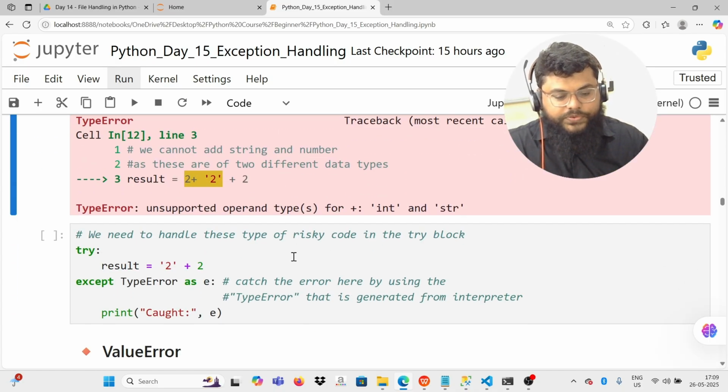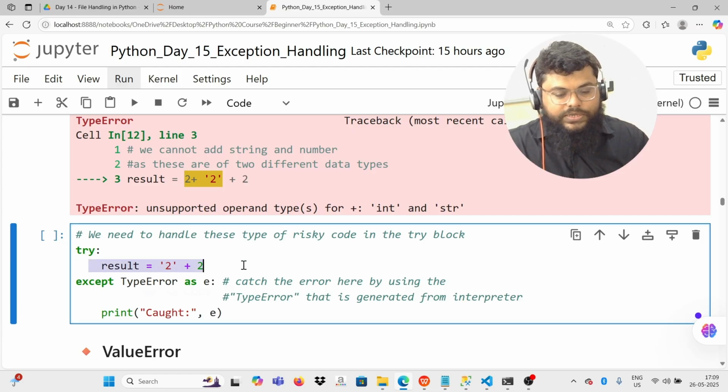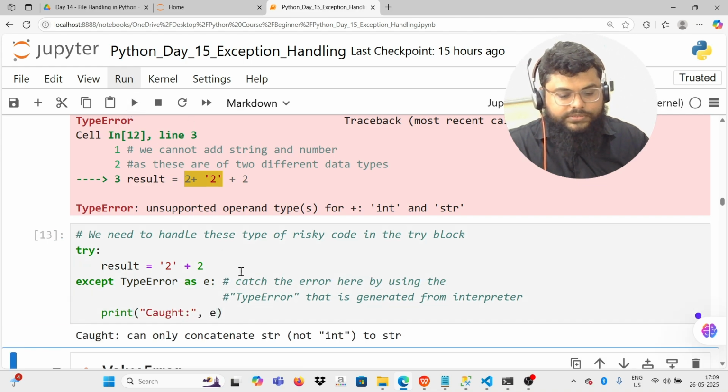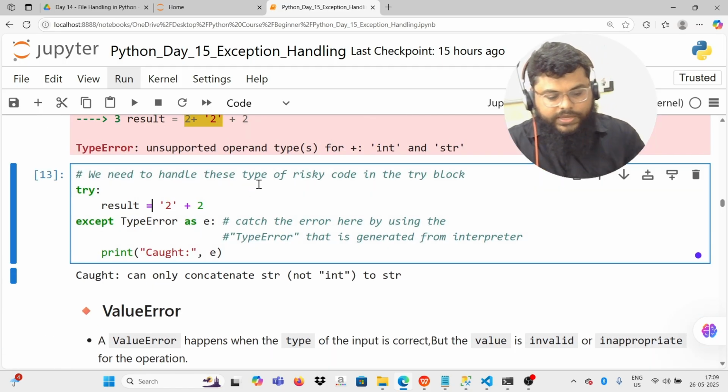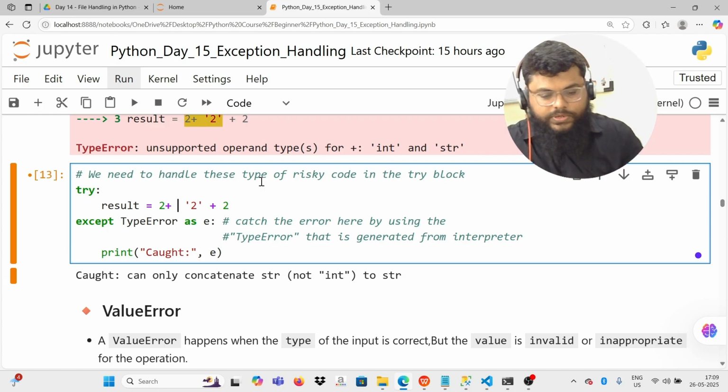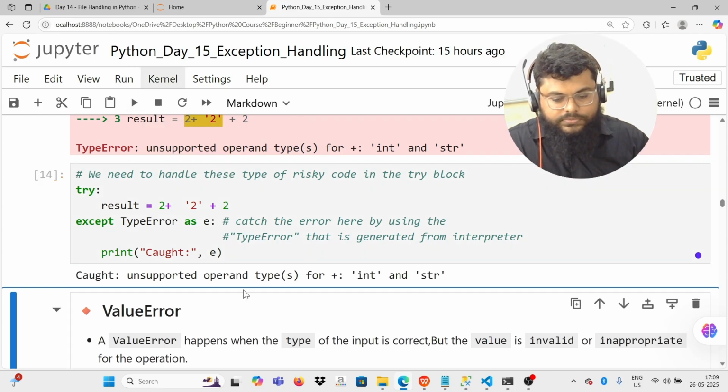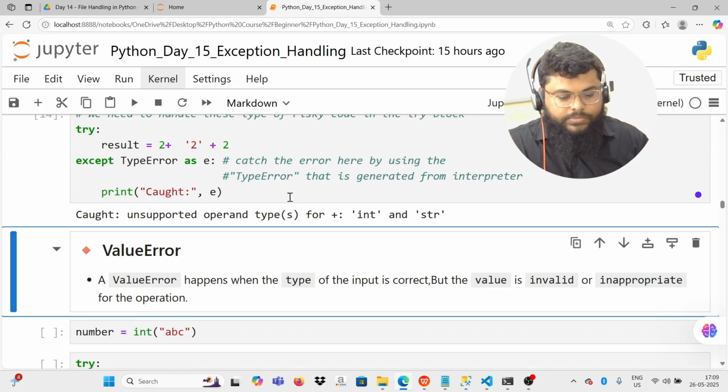So for this, what you have to do, we can put this type of risky code in the try block, then catch that error and exit the program gracefully. Cannot concatenate string with integer. Or if I add 2 plus, so it will say cannot perform this operation with integer and string to add the number.